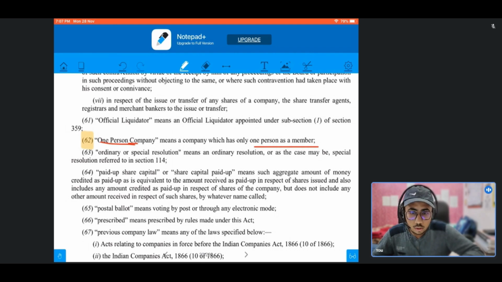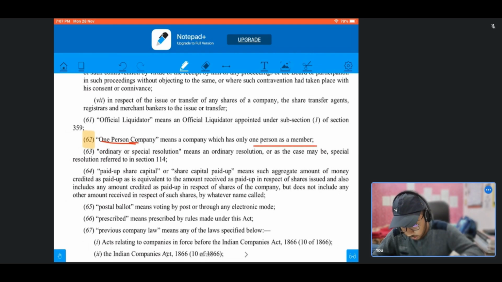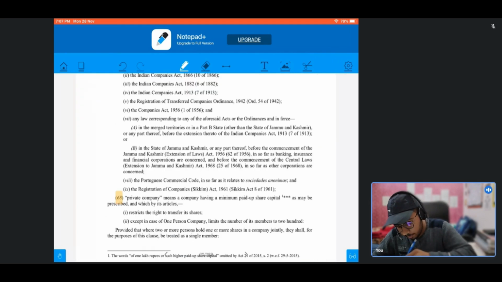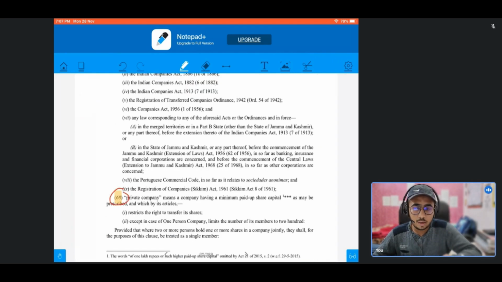Now, what is a private company? This we will discuss in our next video. In the next video, we'll discuss both what is a private company and what is a public company.